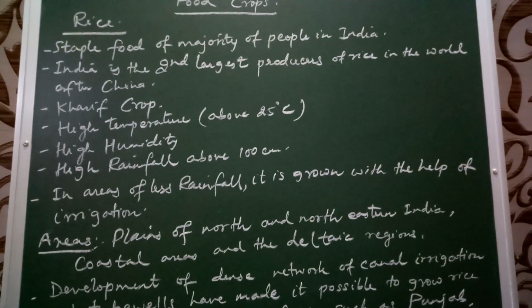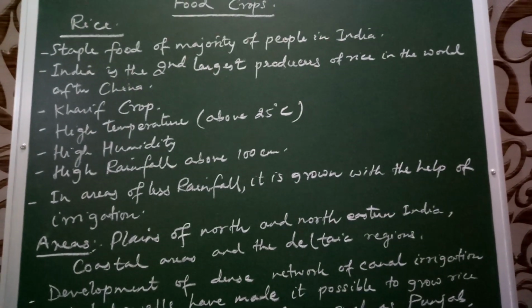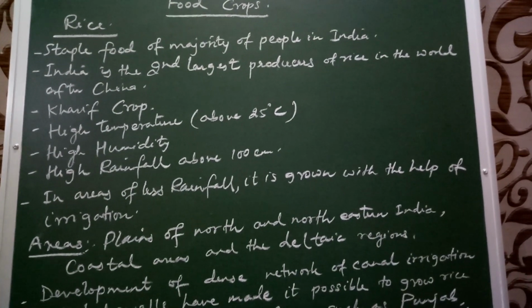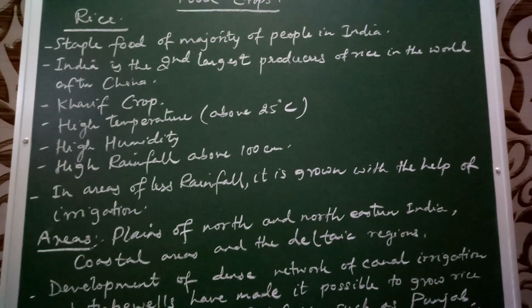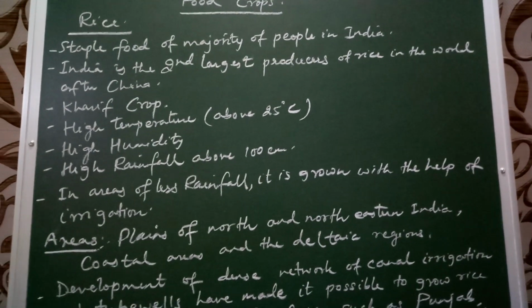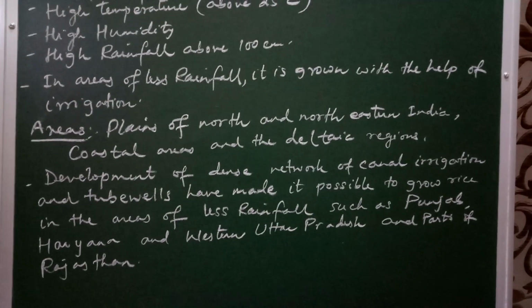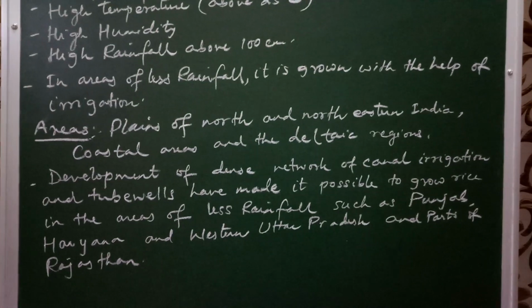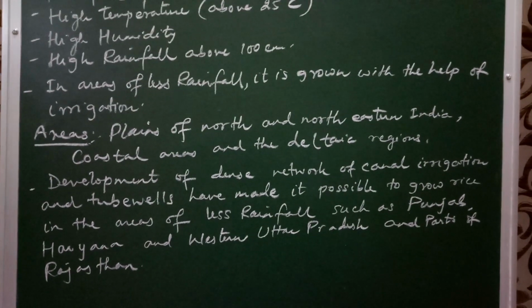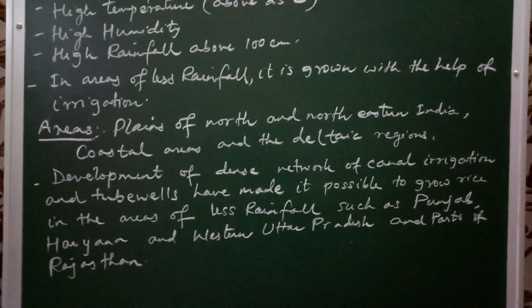In the areas of less rainfall, where there is rainfall of less than 100 centimeter, it is grown with the help of irrigation. Rice is grown in the plains of north and northeastern India, coastal areas and the deltic regions.